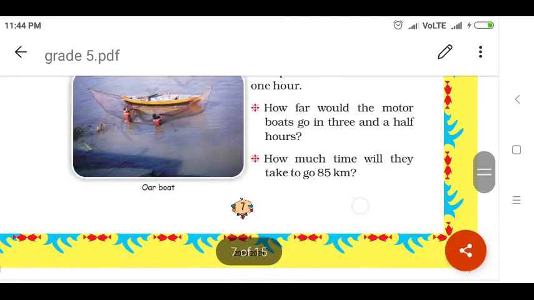And how much time will they take to go 85 kilometer? See, what is the time taken to reach the 85 kilometer? That also you have to find. Let us see that.